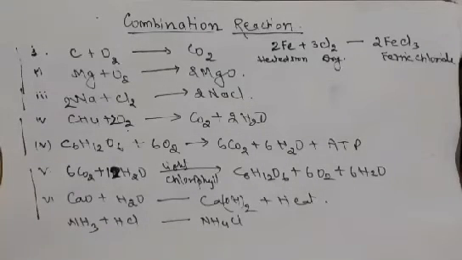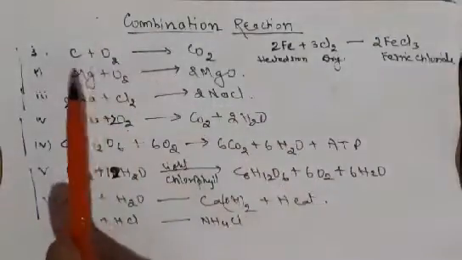As the name indicates, a combination reaction is a type of chemical reaction in which two or more substances combine to form a single substance. Very simply, this combination reaction may occur between elements and elements.